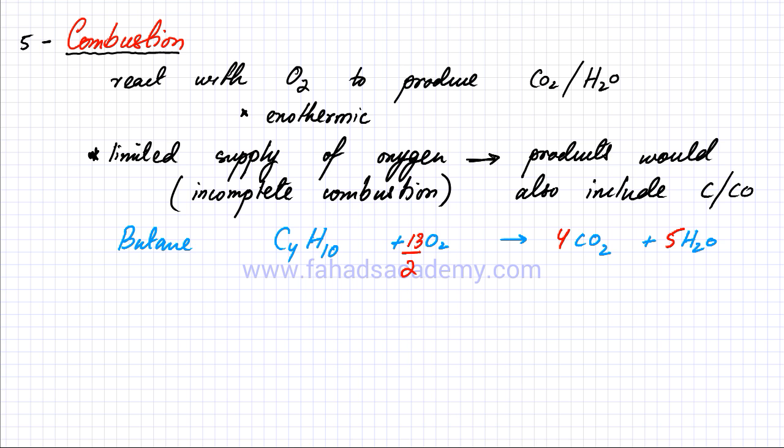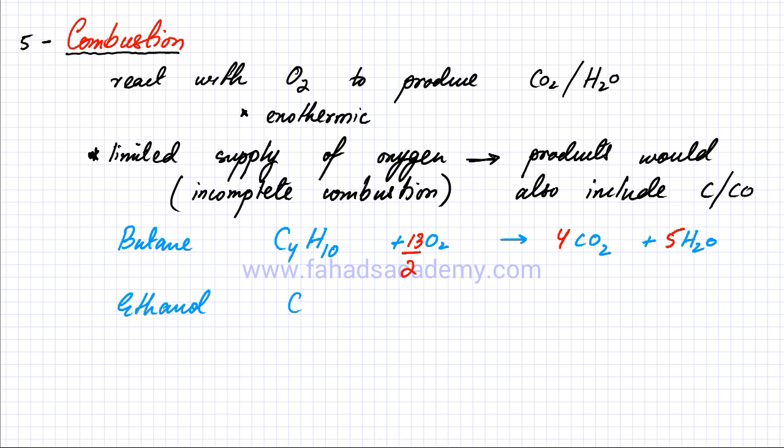Now this is one equation, and similarly we can construct an equation for combustion for any compound. Let's take, for example, let's do the same for ethanol. Now ethanol, the general formula for alcohols is CnH2n+1OH.